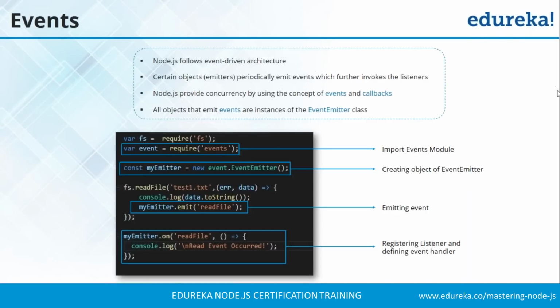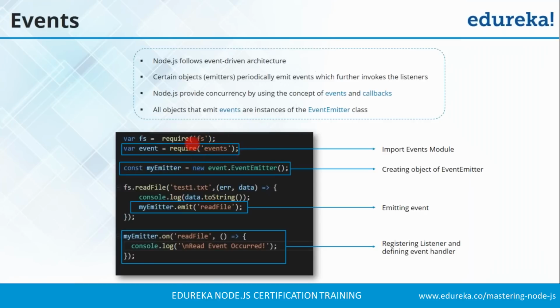As we discussed earlier, Node.js follows event-driven architecture. So every action you take or every activity you do is an event, and it is created automatically. But you can import this events module, and you can create your own event and emit your own event. So let us understand this by the code.